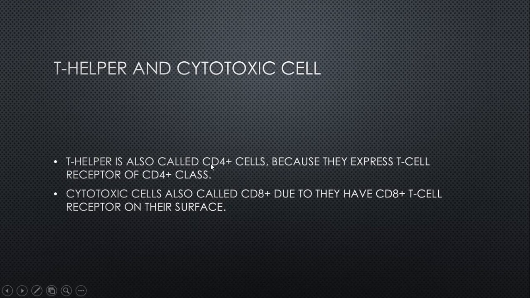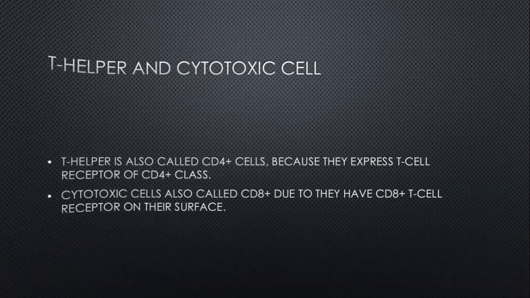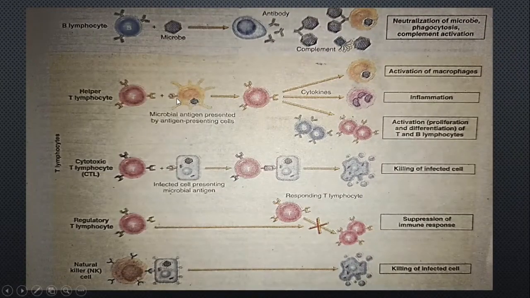On the T helper cell, there are receptors present that sense the presence of antigen. These sense the antigen presented by the antigen presenting cell. What are these receptors called? These are called CD4 plus. So therefore, T helpers are also called CD4 plus cells.